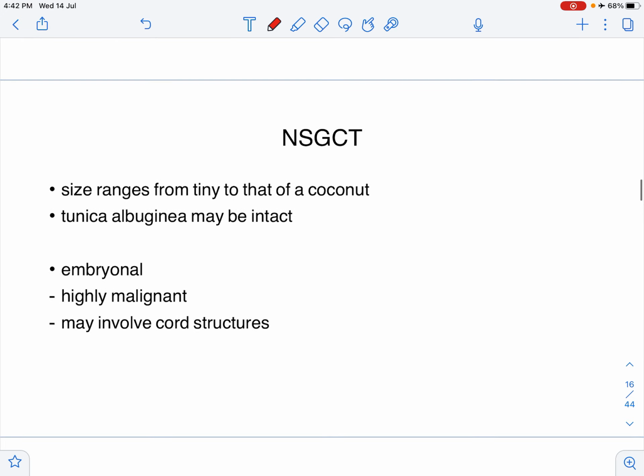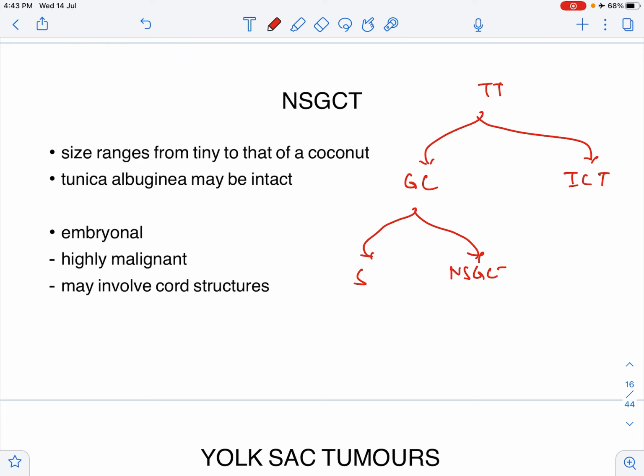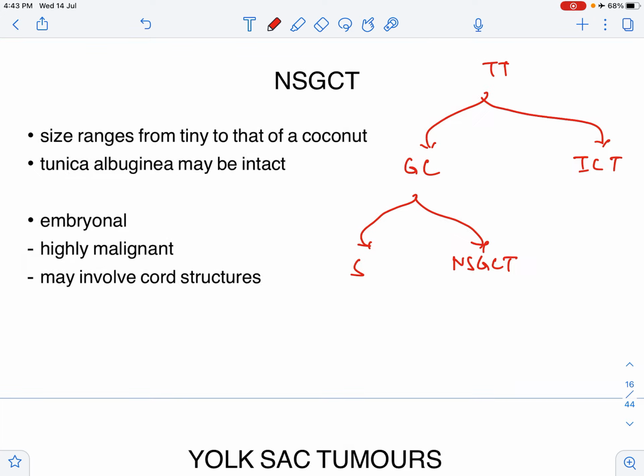Next, we are looking at the non-seminomatous germ cell tumors. To reiterate the classification, you have testicular tumors into germ cell and interstitial cell tumors. Germ cell, you have seminoma and non-seminomatous germ cell tumors. These non-seminomatous germ cell tumors are again of a few types, which we'll be discussing. These NSGCTs, the size varies. It can either be very tiny or it can be as big as a coconut. Now, if it is tiny, the tunica albuginea may be intact.